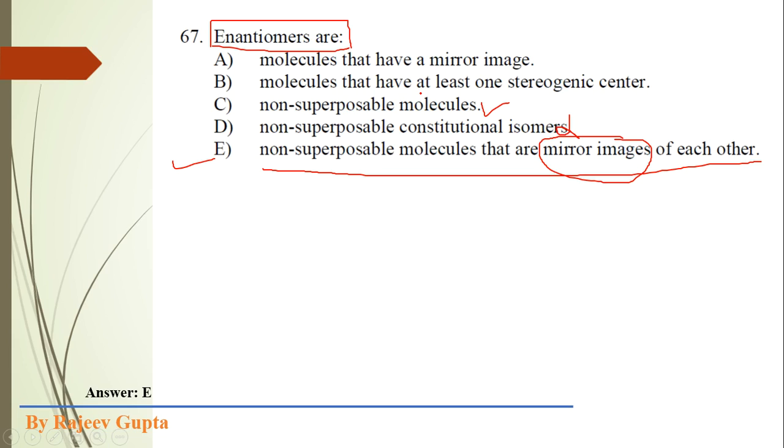Molecules that have at least one stereogenic center is not completely true, because more than one stereogenic center could also be possible to form enantiomers. So our best option is option E.